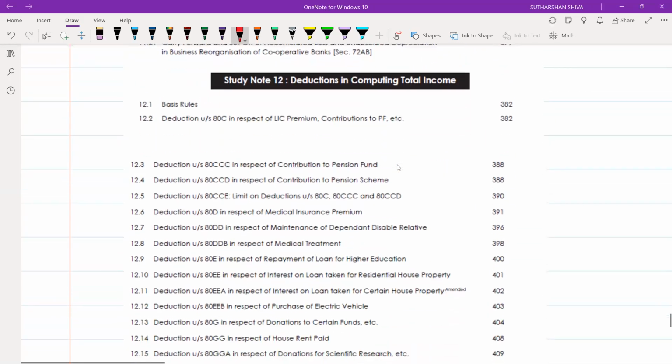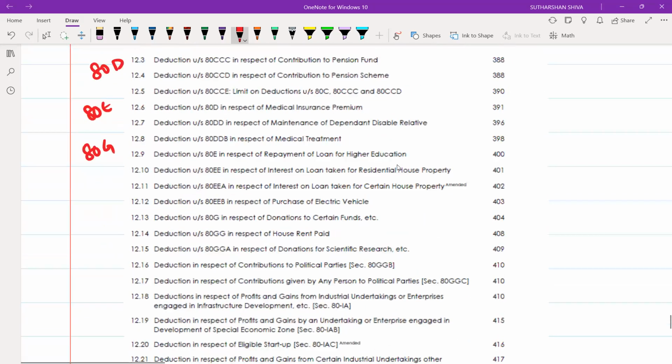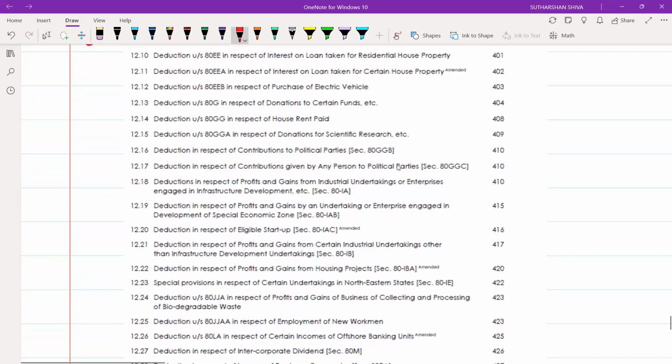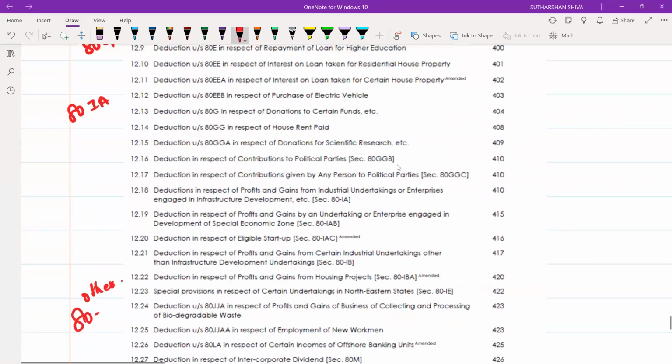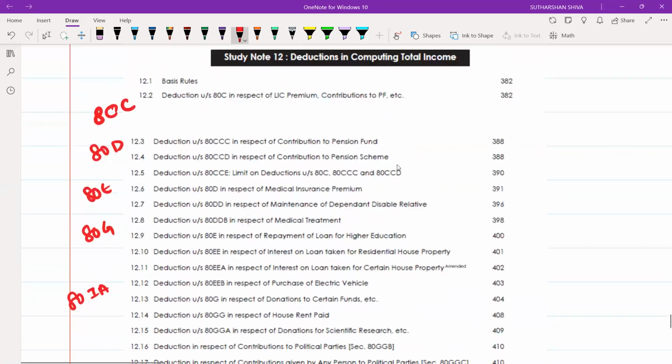Okay. Deductions in computing total income. That I will tell. This you can easily specify: 80C series, 80D series, 80E series. Okay, then 80G series. These 4 series, I think you are having. Apart from that you are having 80IA series, that is the income related series, and 80QQB, RRB series you are having. That is 80JJA, that is other 80 sections. And then regarding disability you will have. Okay, these are the maximum 5 to 6 series you are having.